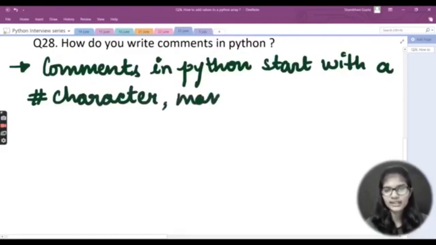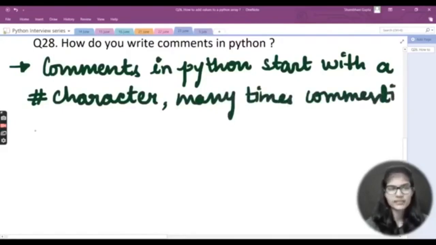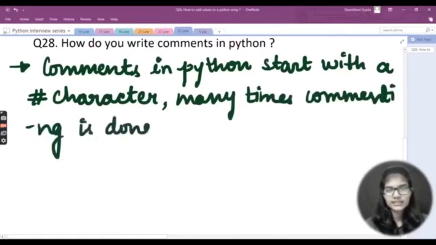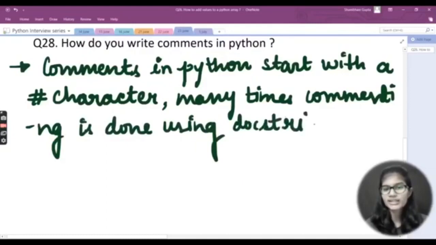Many times, I would just write that thing as well here. Commenting basically means commenting different lines, right? Many times, commenting is done using docstrings. And regarding the docstrings, we had already studied and even seen quite a good example and explanation of what these docstrings are, where they are used, and why we use docstrings, right? In that case, I have particularly mentioned the docstrings for the functions.